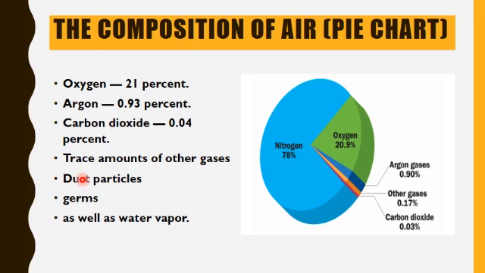Air also contains water vapor. The amount of water vapor is not fixed. It means oxygen 21%, argon 0.93%, carbon dioxide 0.04%, trace amounts of other gases, dust particles, germs, as well as water vapor.